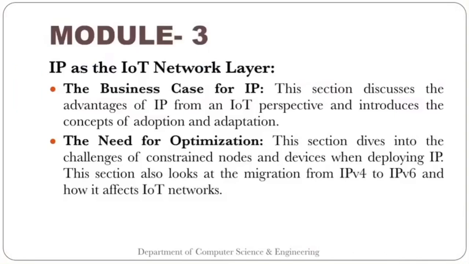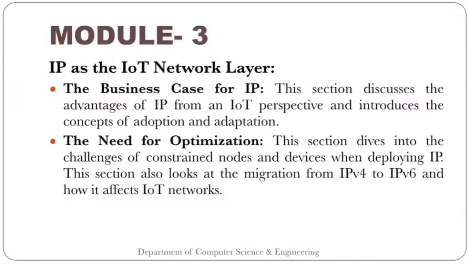Then we'll talk about the need for optimization. This section dives into the challenges of constrained nodes and devices when deploying IP. We have already talked about what constrained nodes and constrained devices are. This will go into more detail about the challenges for these constrained nodes and constrained devices when we are deploying IP.